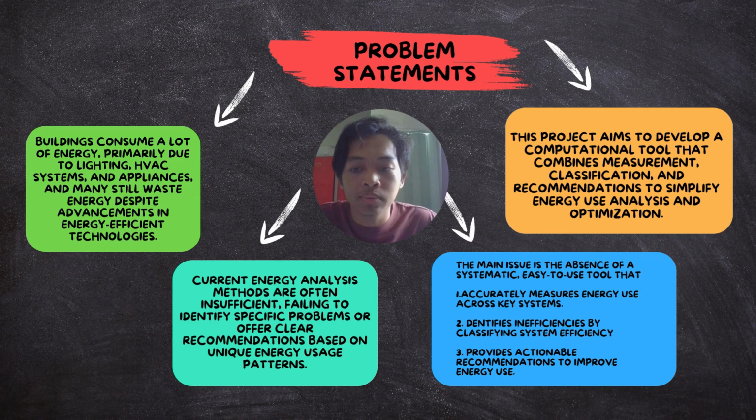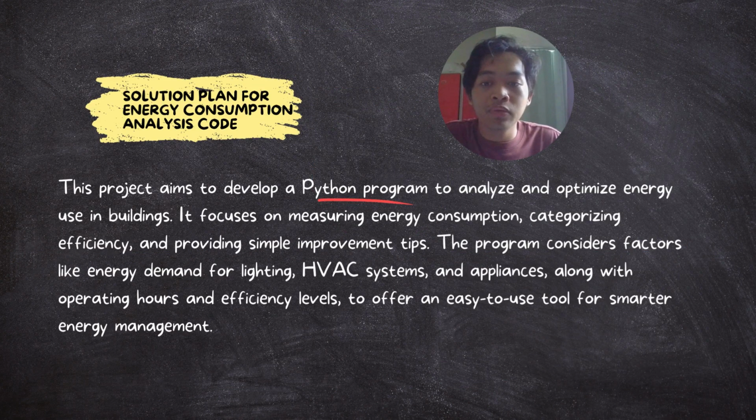For the solution plan for the energy consumption crisis, this project aims to develop a Python program to analyze and optimize energy used in buildings. It focuses on measuring energy consumption, categorizing efficiency, and providing simple improvement tips. The program considers factors like energy demand for lights, HVAC systems, and appliances, along with operating hours and efficiency level, to offer an easy-to-use tool for smarter energy management.